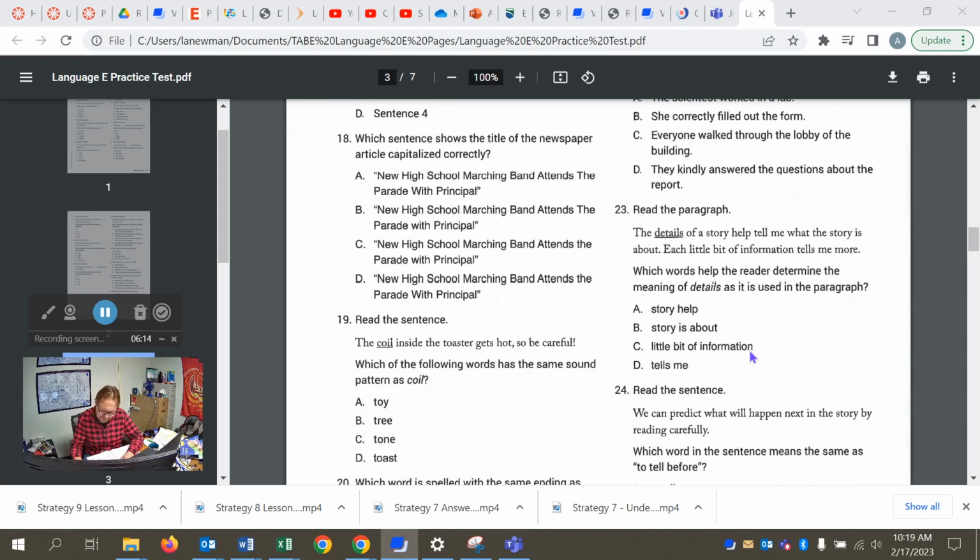All right, number 23, which words help the reader determine the meaning of details as used in the paragraph? So this is vocab in context, and it'll be C, little bits of information.